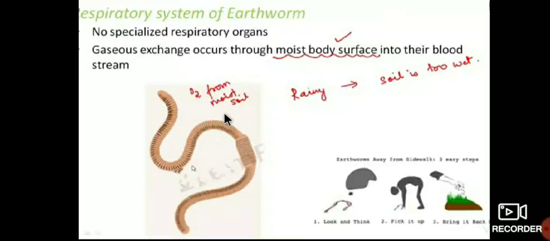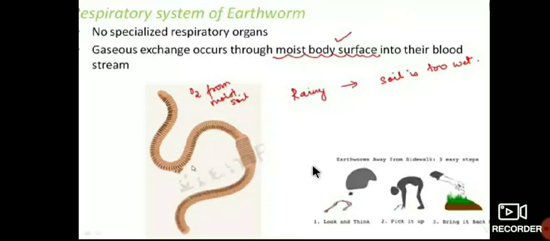See here, O2 from moist soil. In the rainy season, soil is too wet. At that time, earthworms come out from the soil because the soil gets too wet. That's why, if you find an earthworm, you just look, pick it up and bring it back to the soil. So you should save the earthworms.